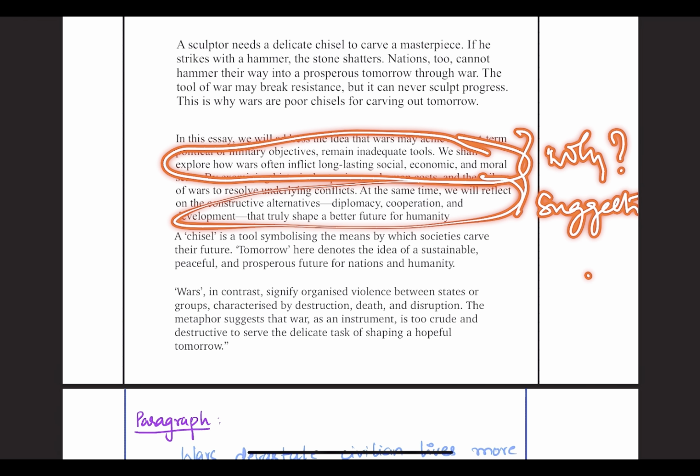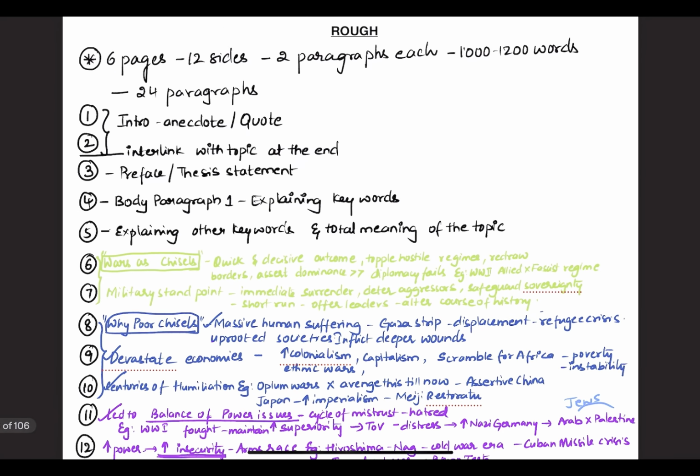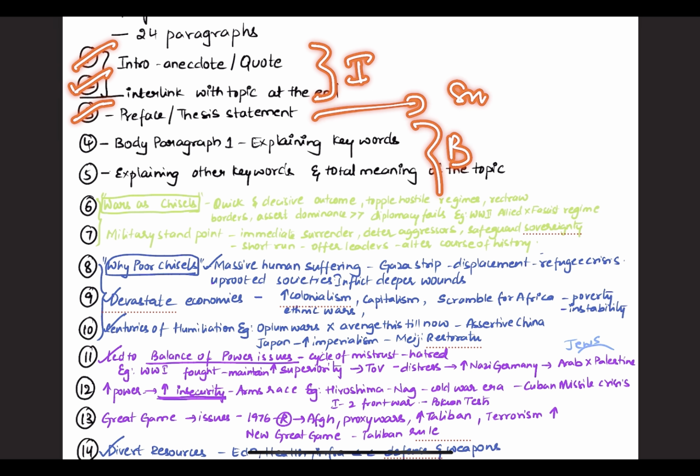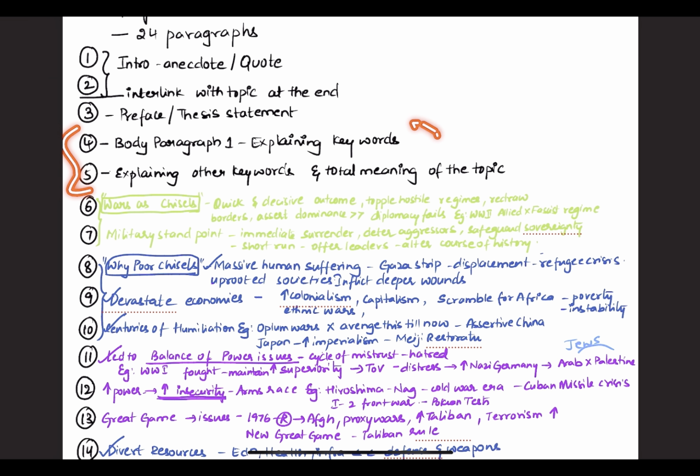Fine. So, 1, 2, 3 paragraphs are sorted out. This is the intro, and here comes the body. This helps in a smooth transition and interlinks the intro and body. Now, coming to the body paragraphs. Fourth and fifth will be my body paragraphs 1 and 2, where we explain the keywords.